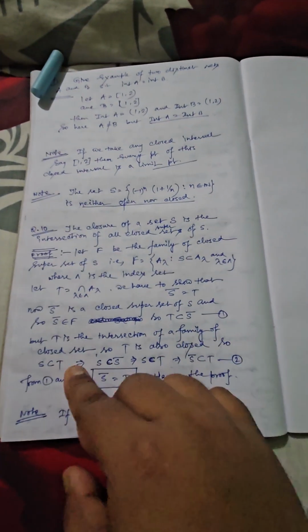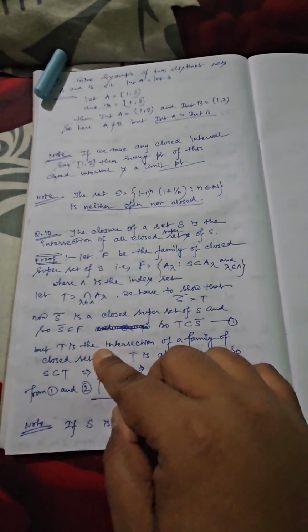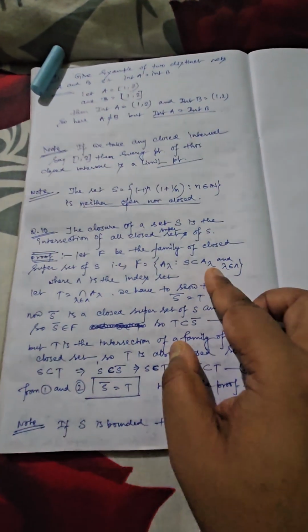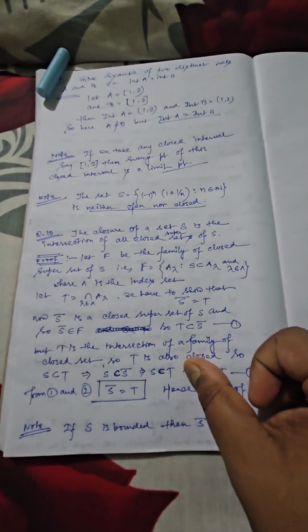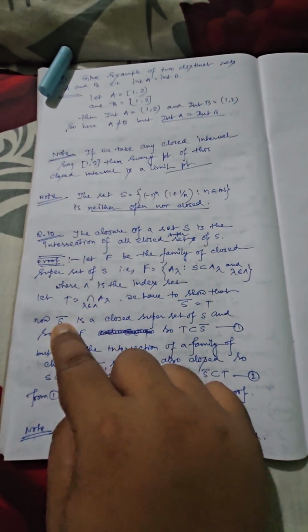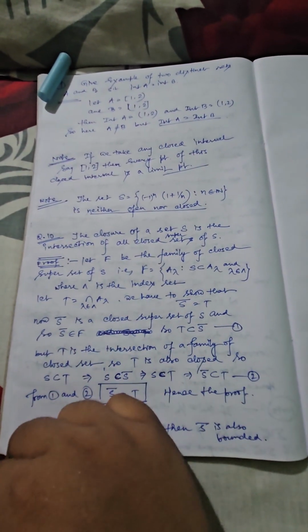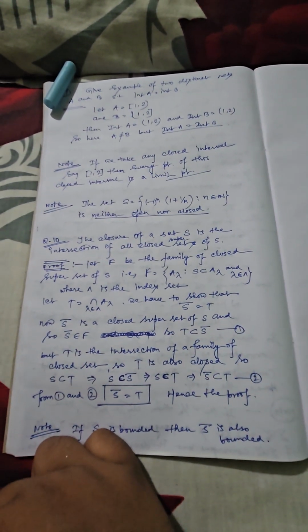Now we want to justify that the closure of S, that is S bar, is equal to T. S bar we already know is also a closed superset of S, and because of this property it must be a member of F, because F contains all possible closed supersets of S. So T is the smallest possible member of F as per our construction, because T is nothing but the intersection of the A lambda. So T is a subset of S bar.